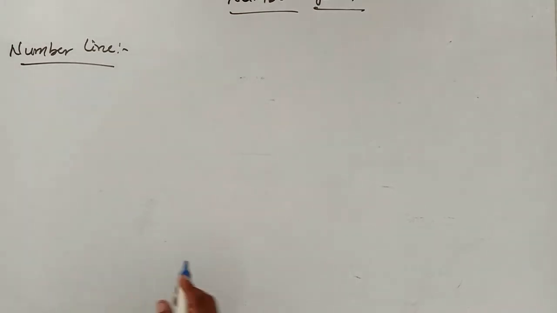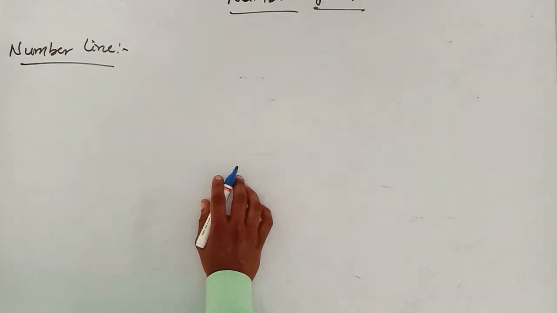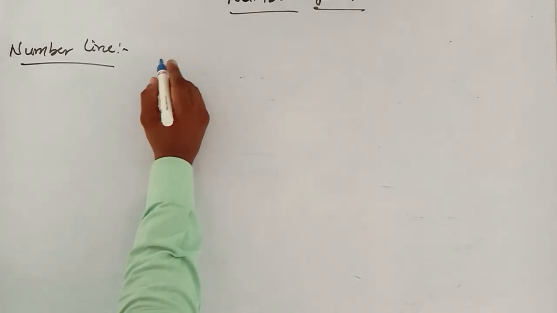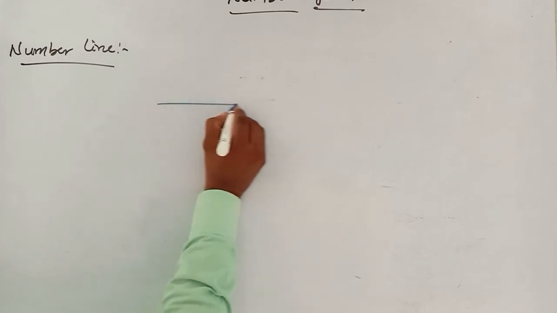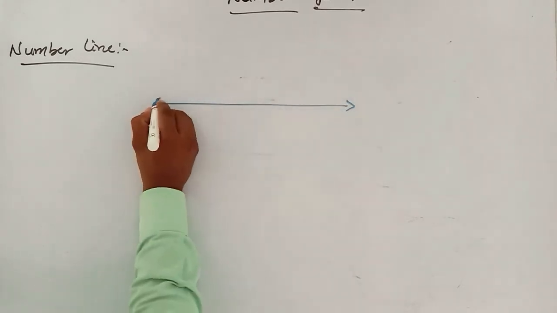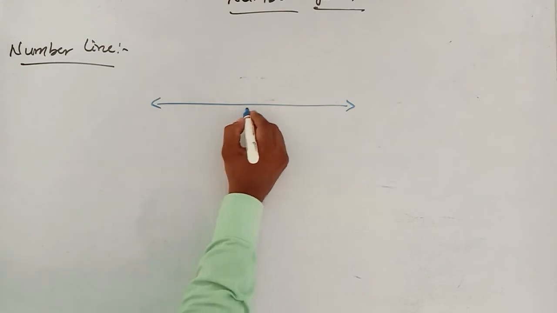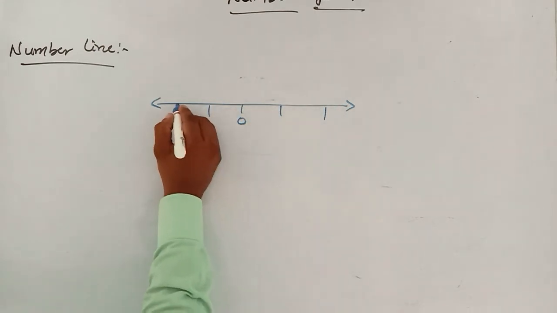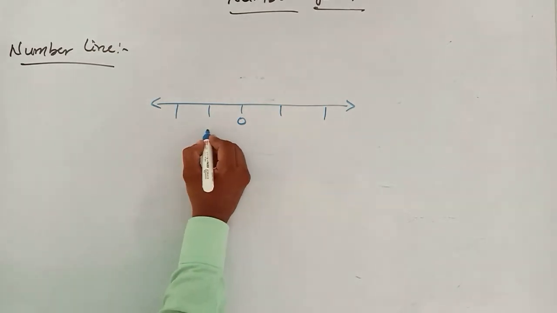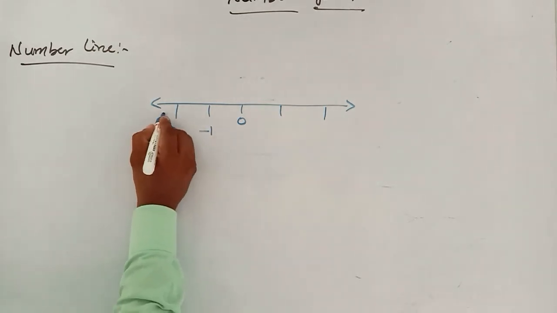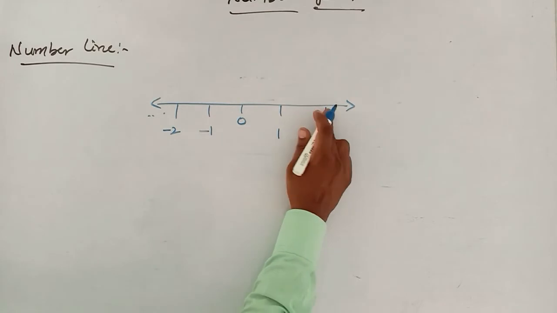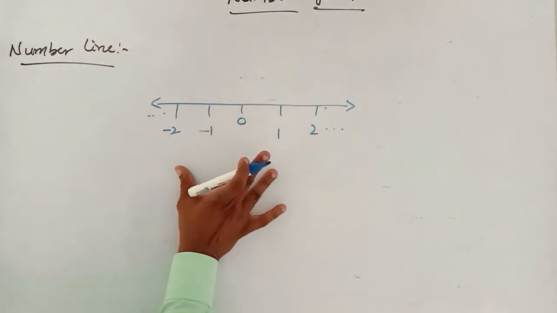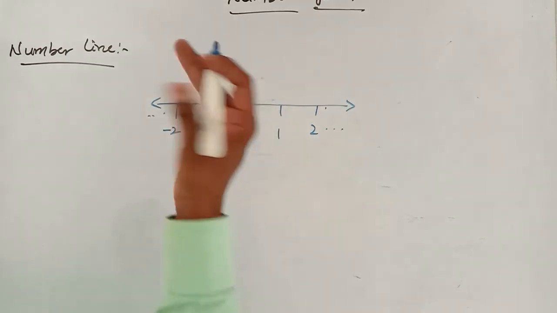A straight line on which points are identified with real numbers is called a number line. I am taking here one straight line and dividing it into equal parts. Left hand side of the 0, I'm going to take the negative values -1, -2 and so on, and right hand side 1, 2 and so on. This is the number line where we are going to represent the numbers.